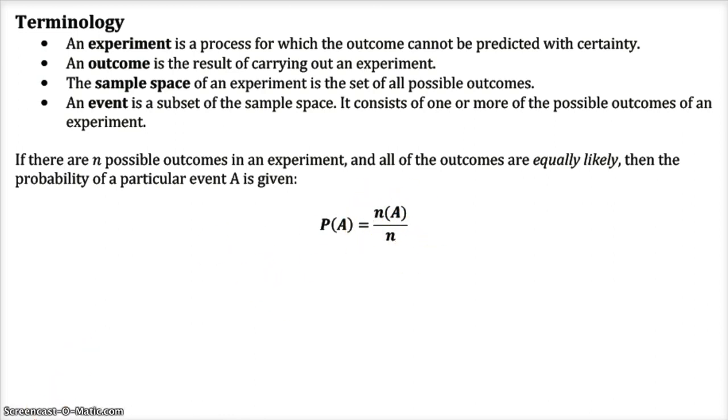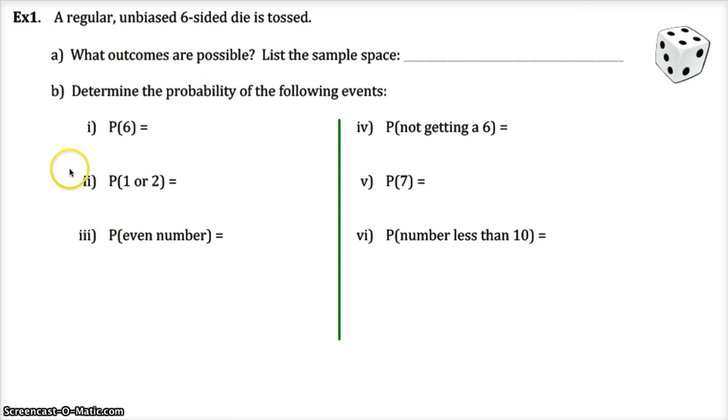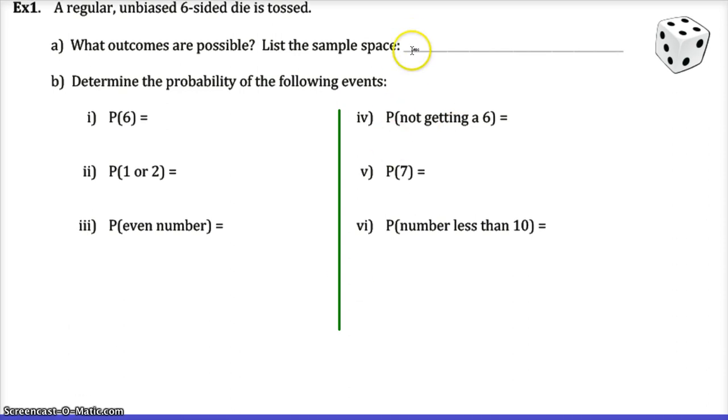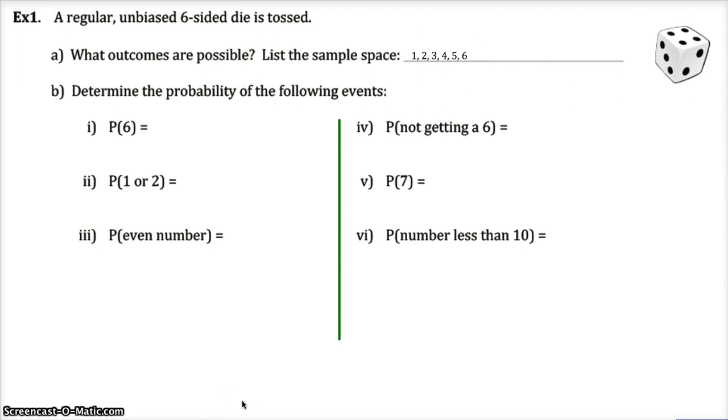Okay, so sometimes they're going to ask you to list the sample space. They don't do this a lot, but they do it here at the beginning to get your head around what are even the possible things. So if you're rolling a die, here's your sample space. You just have to list those as your sample space. That's it. Nothing fancy there. That's what the outcomes look like.